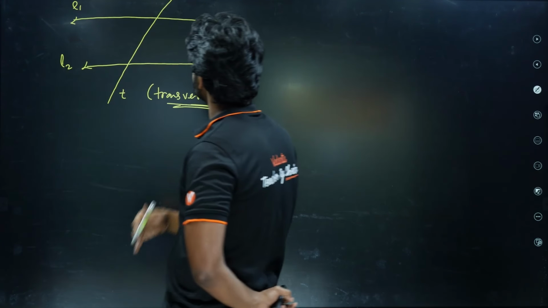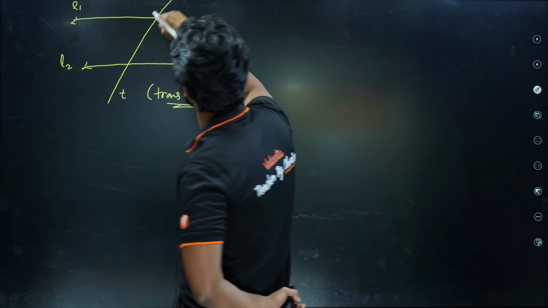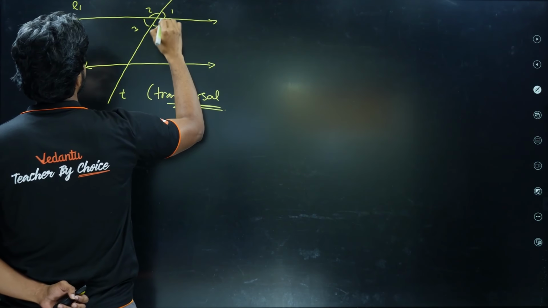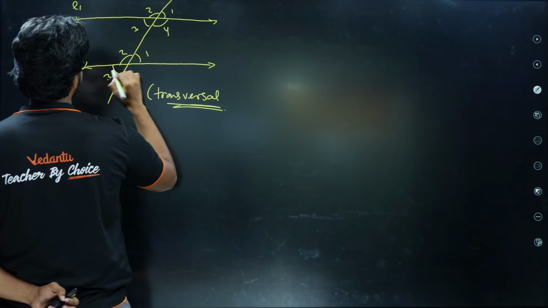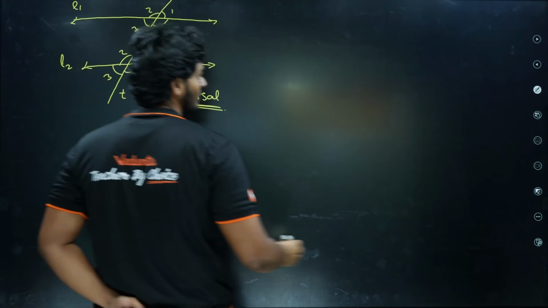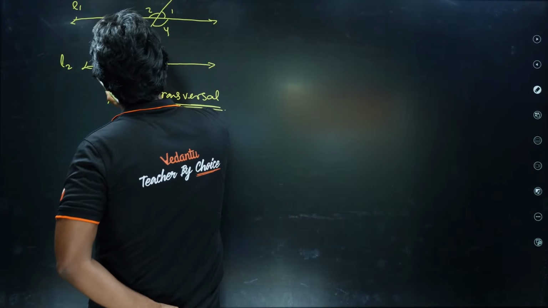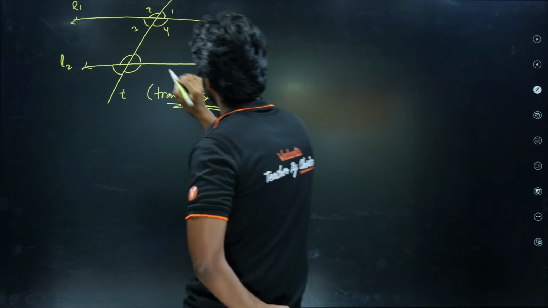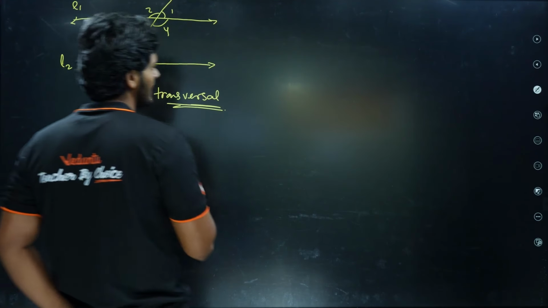Now what does this transversal do? It creates 4 and 4 angles here. So suppose in the first one I had 1, 2, 3, 4. As of now we don't know whether it is 1, 2, 3, 4 all over again. So let me use 5, 6, 7, 8. These are the angles, right?